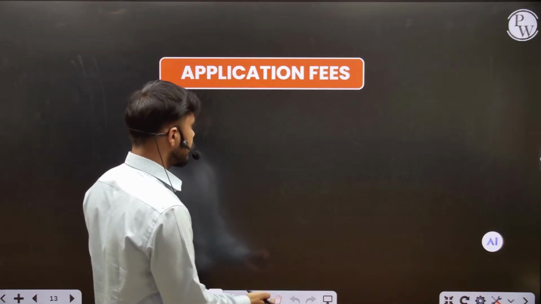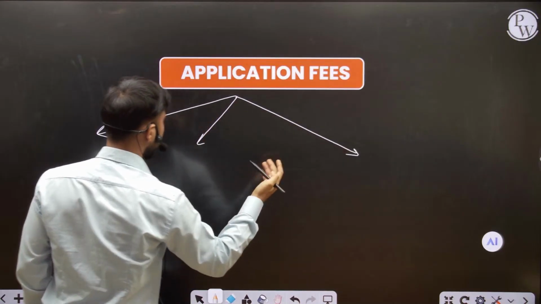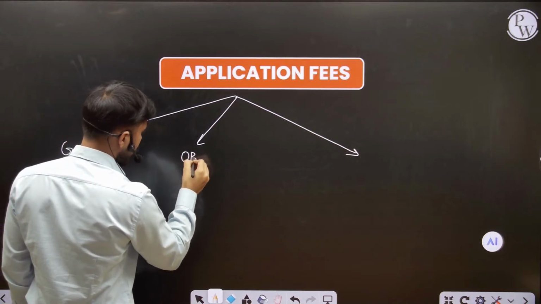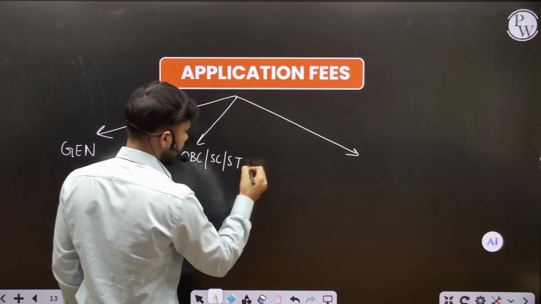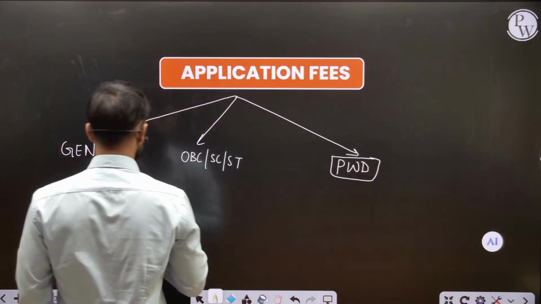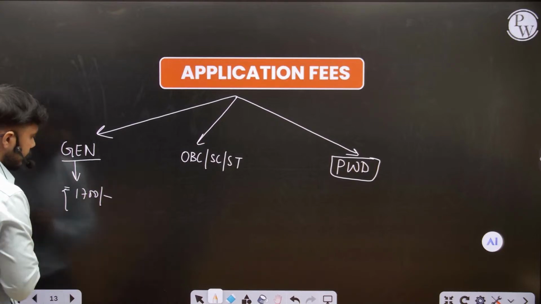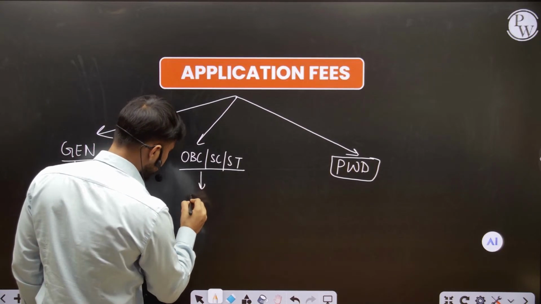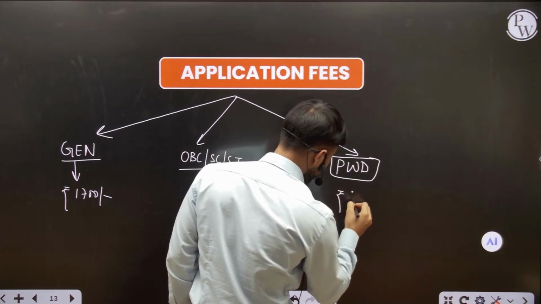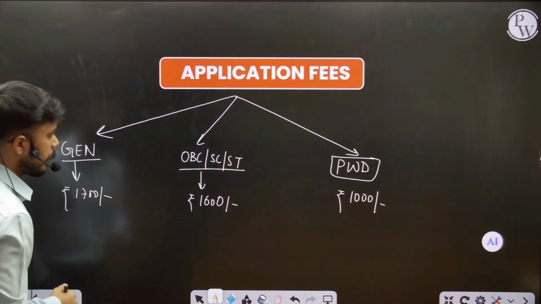And the application fees, if we see here, are according to the categories: the general category, the OBC, SC and ST, and the other one is the PW category, that is physically disabled persons. For the general category we have a fee of 1700, and for the OBC, SC and ST we have a fee of 1600, and for the PW category we have a fee of 1000. The NTA decided the fees for the NEET, fine.